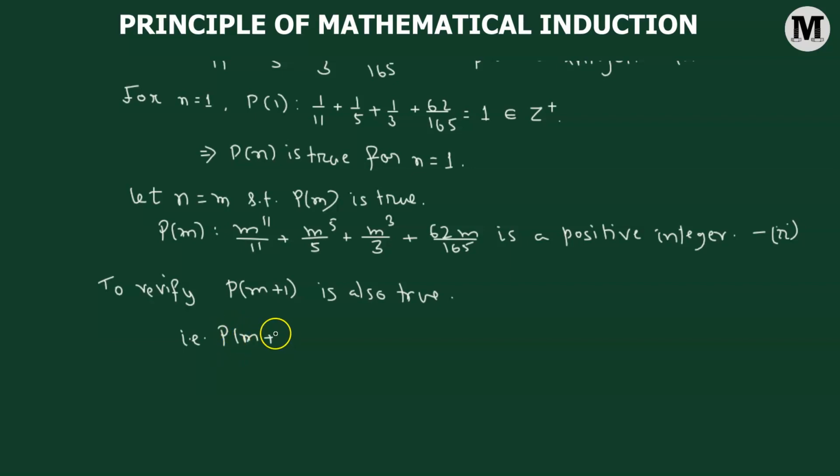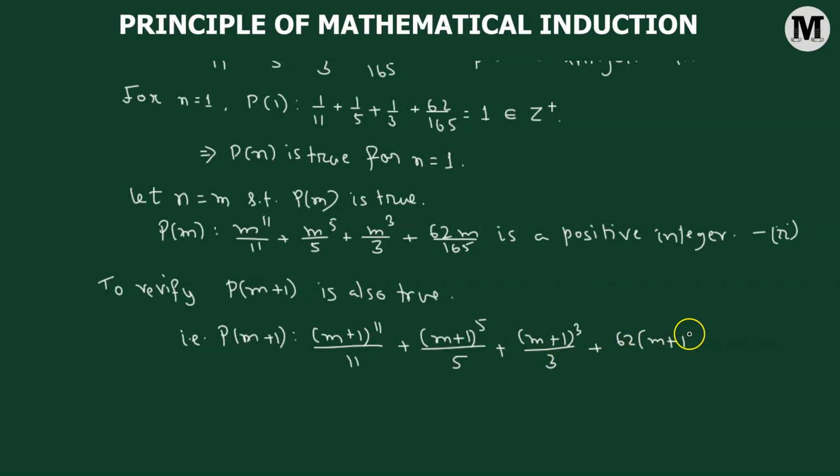We have m plus 1 whole raised to the power of 11 divided by 11, added to m plus 1 raised to the power of 5 divided by 5, added to m plus 1 whole cube divided by 3, plus 62 multiplied by m plus 1 divided by 165. This expression is a positive integer. So this is what we need to show.